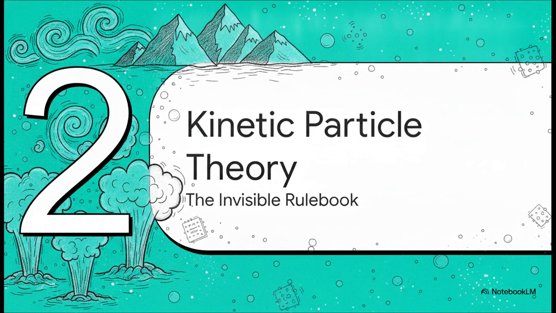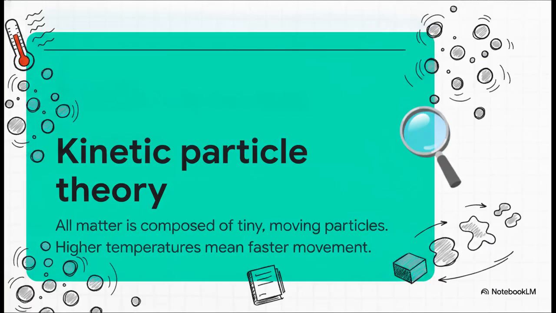Moving right along to Section 2, Kinetic Particle Theory, the Invisible Rulebook. So we're going to zoom all the way in now, past the mountains, past the oceans, down to the invisible secrets making them work. Enter kinetic particle theory. Think of this as the ultimate invisible rulebook of the universe. It basically says that all matter is made up of these tiny, invisible particles, and, here's the kicker, they never stop moving. The physical properties we see out here in the big macro world are entirely dictated by how these microscopic particles are arranged and how fast they're moving.